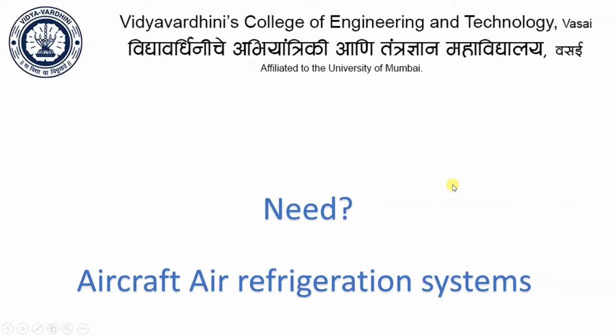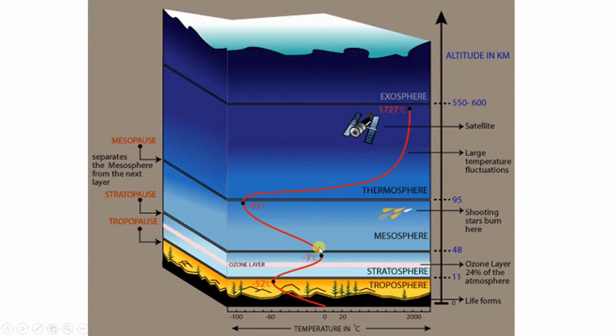So the first question is, what is the need of this aircraft air refrigeration system? If you consider the layers of Earth's atmosphere, we have the troposphere as the first layer, then stratosphere, mesosphere, thermosphere and exosphere. Here on the y-axis we have altitude, and on the x-axis temperature is shown. Where does an aircraft fly? In the troposphere.